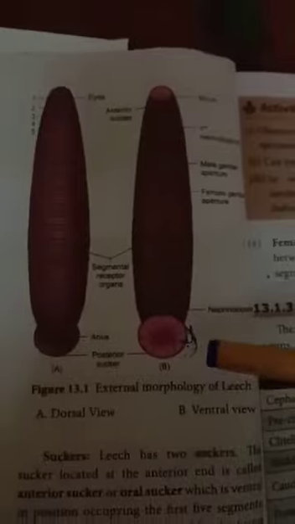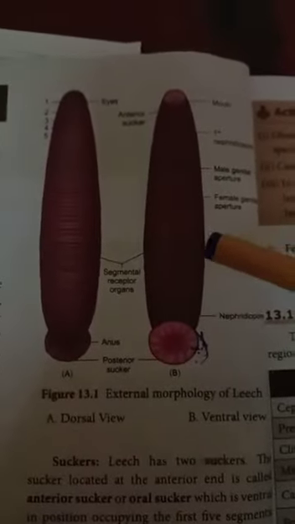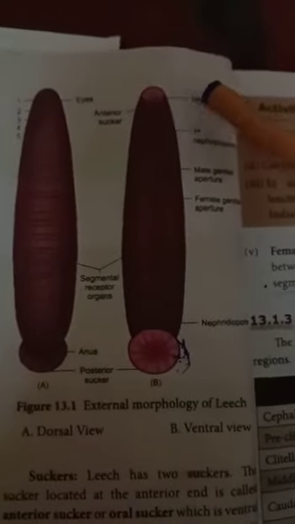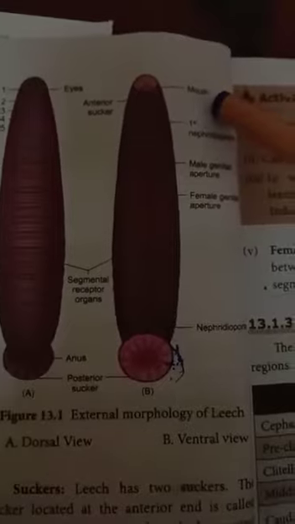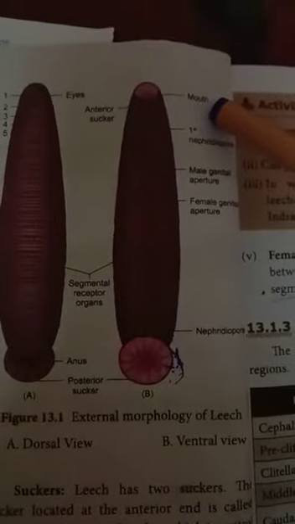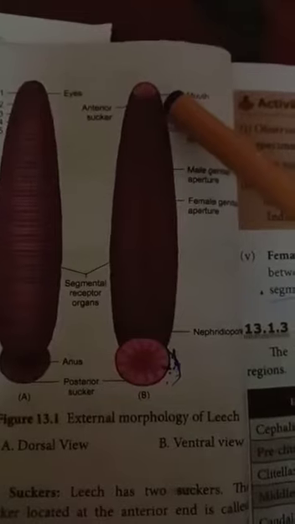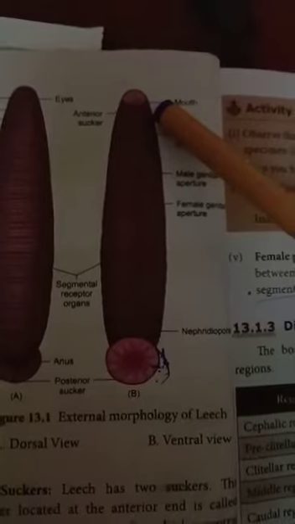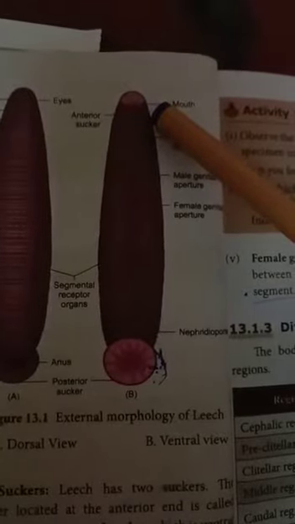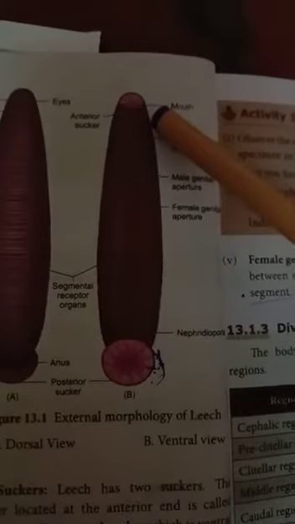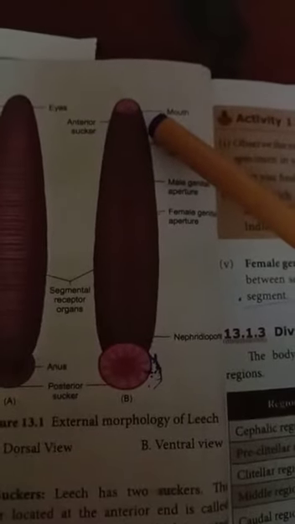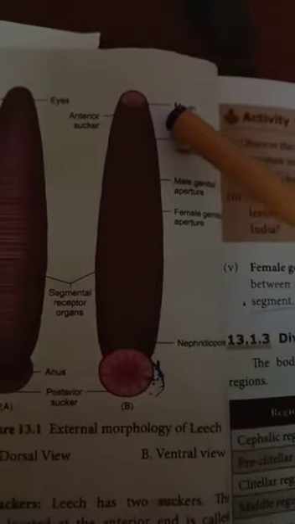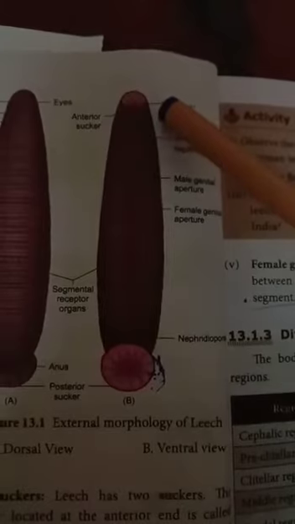Then the external apertures, that is the structure of the leech. The first one is the mouth. You see that mouth? It is located in the middle of the anterior sucker. Here also, the anterior sucker. So the mouth is located in the middle of the anterior sucker. Middle means center.